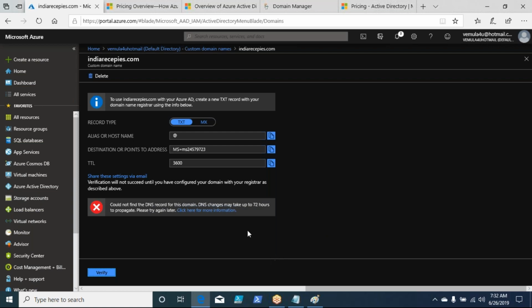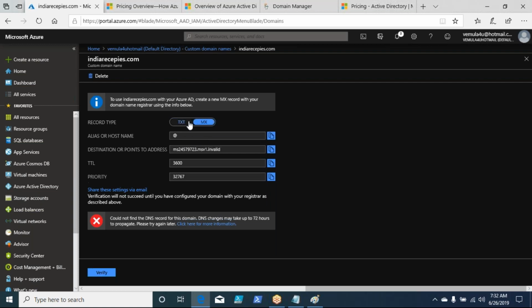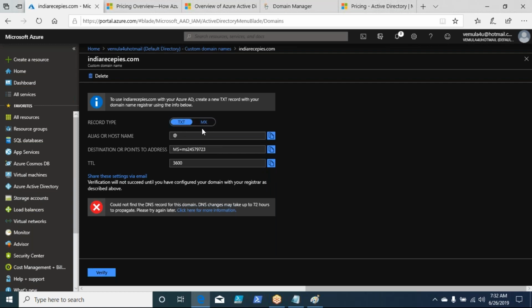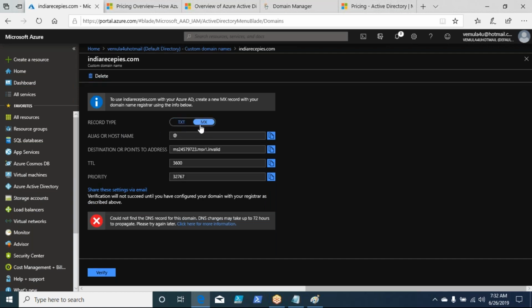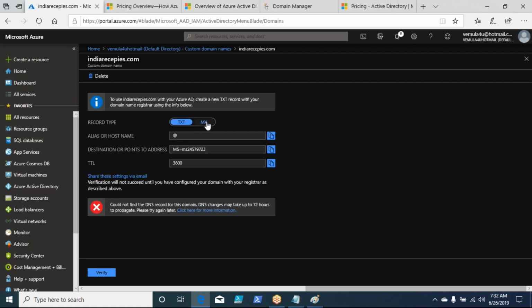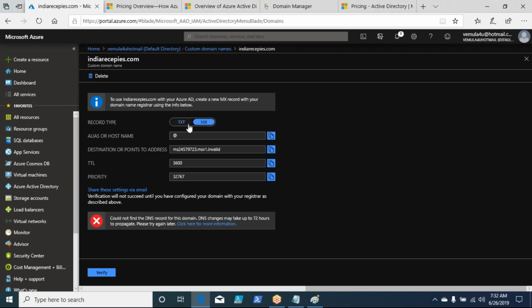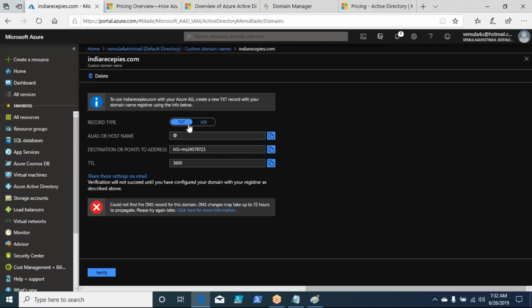Now what you have to do is to verify yourself, you need to go and add either of these two records. What are the records you see here? Record type: one is text record, the other one is MX record, right? Now if you have a Windows background and a little bit of Active Directory and DNS knowledge, you have multiple records within the domain, right?